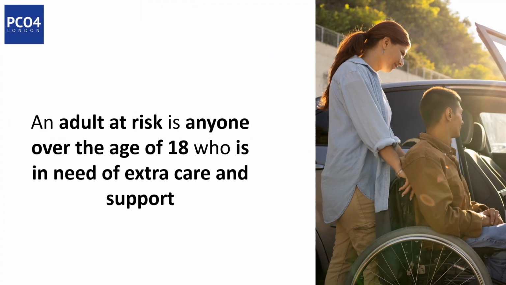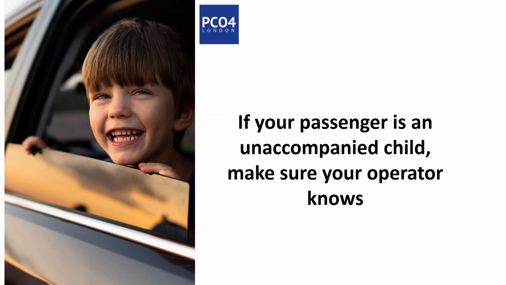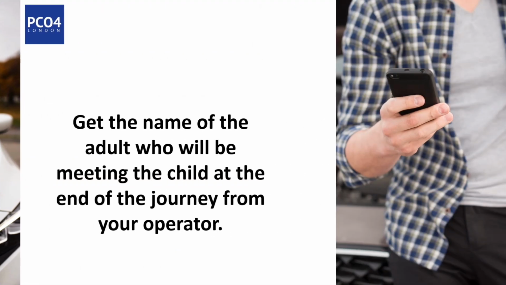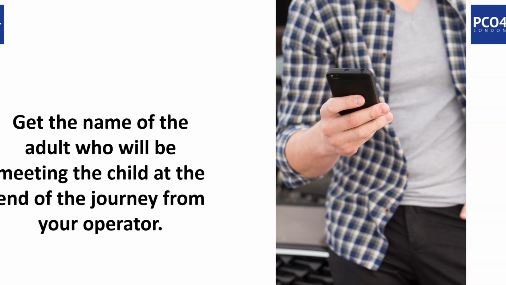An adult at risk is anyone over the age of 18 who is in need of extra care and support. An adult may be at risk of harm or abuse because they are unable to protect themselves. This might be because of their age, a disability, or mental illness. If your passenger is an unaccompanied child, make sure your operator knows, and that you know the name of the adult who will be meeting the child at the end of the journey. Your operator should give you that information.